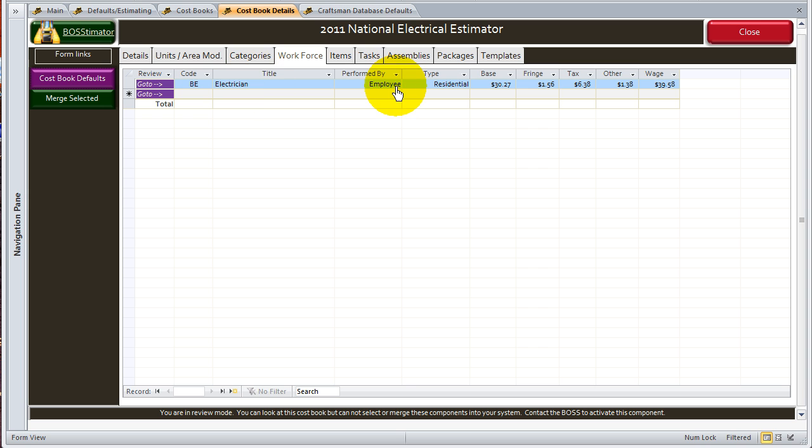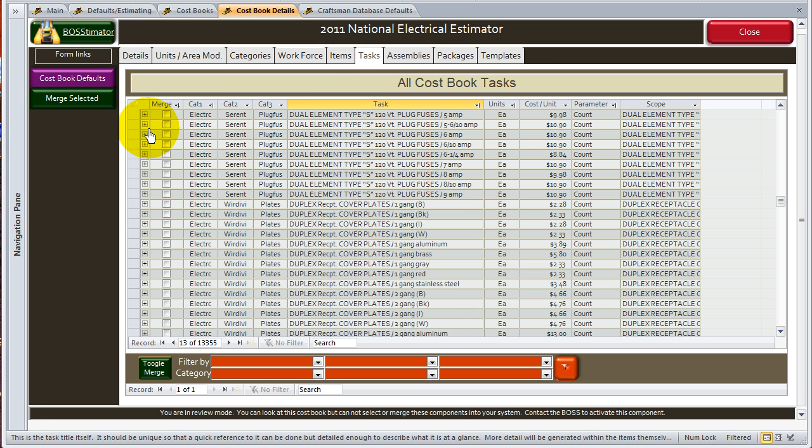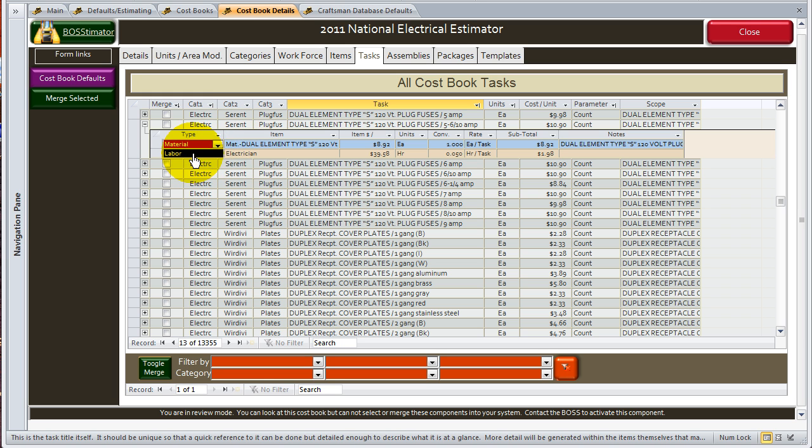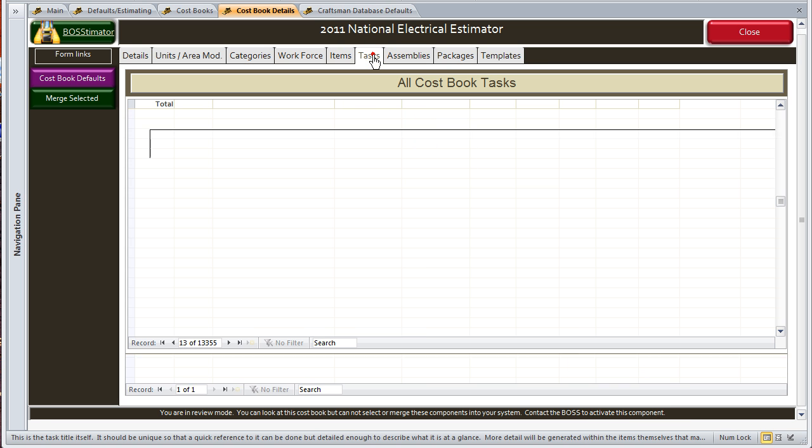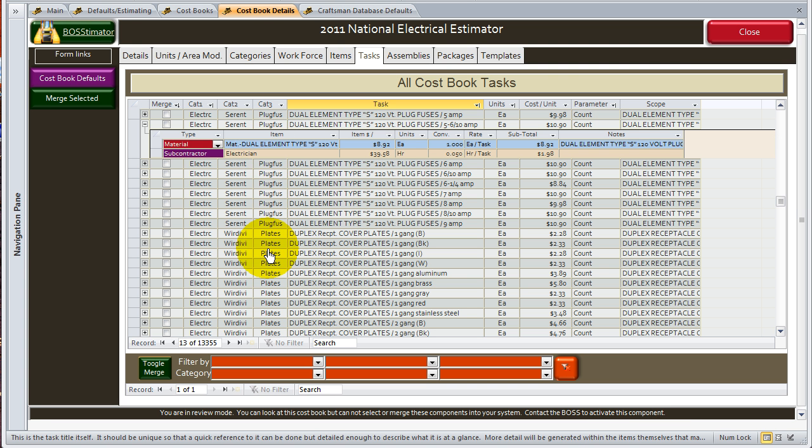For the workforce, you can then determine if the work is done by an employee or a subcontractor. So if you're doing the work in-house as an electrician, then you're performing it as an employee. If you go in here and pull down the details behind it, you'll notice it's identified as the laborer. The electrician is a laborer. If you change this and say all electrical work is done by a subcontractor, it's not a biggie. You just select it and adjust it to subcontractor. You notice it's running a query, and then if you go back in here, everything that had electrician in it has now been changed to a subcontractor.